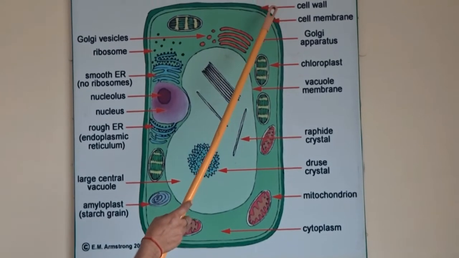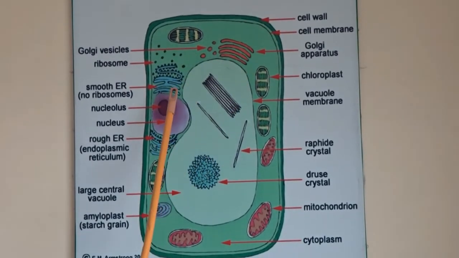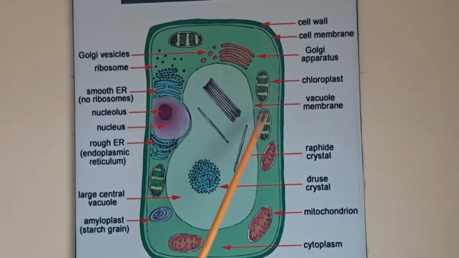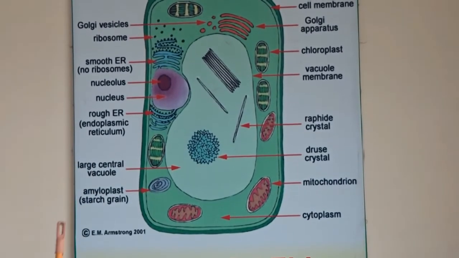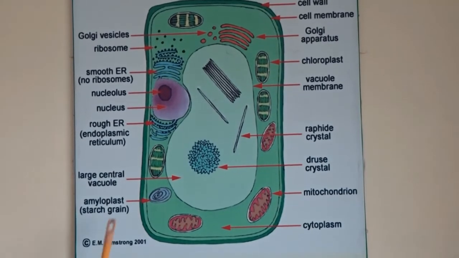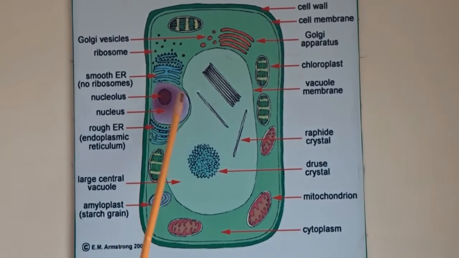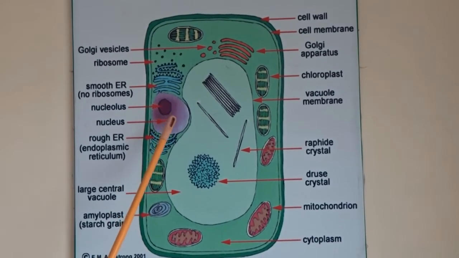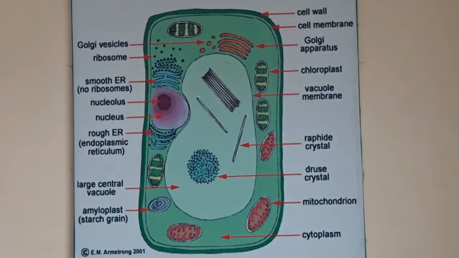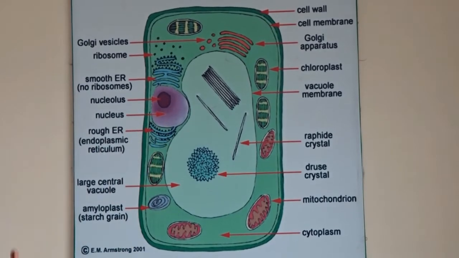Between the cell membrane and the nuclear membrane is the fluid known as cytoplasm. The nucleus is membrane bound, and it also has a specific fluid known as nucleoplasm.